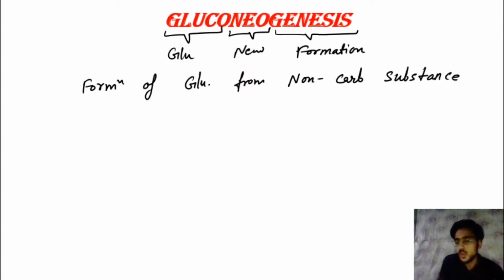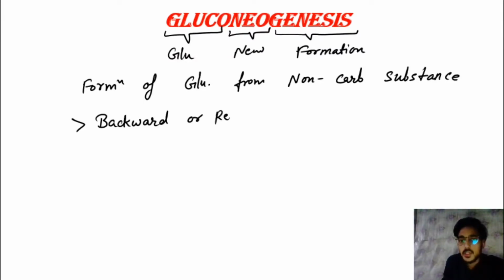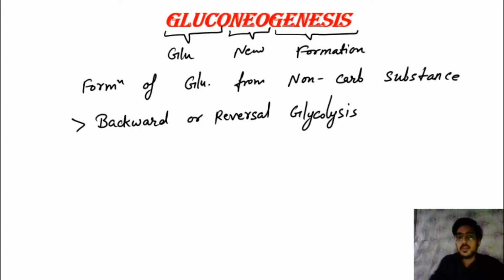Okay, so gluconeogenesis, when you study it, is a very simple process in which there will be a backward, or we can say a reversal, of glycolysis. There will be the reversal of glycolysis, but there are some exceptions: steps 1, 3, and 10.